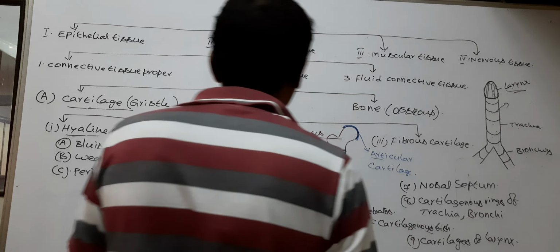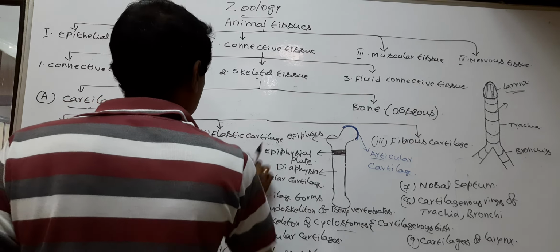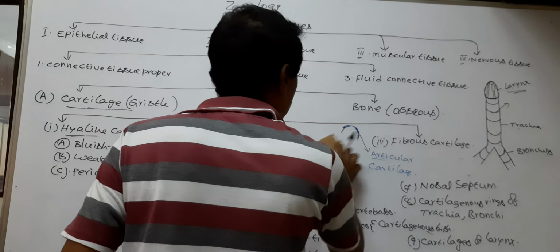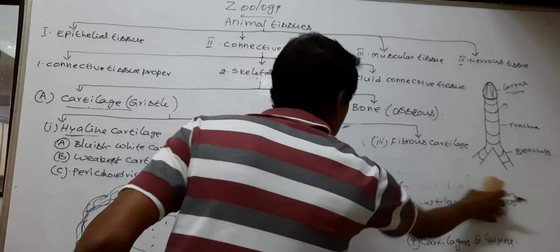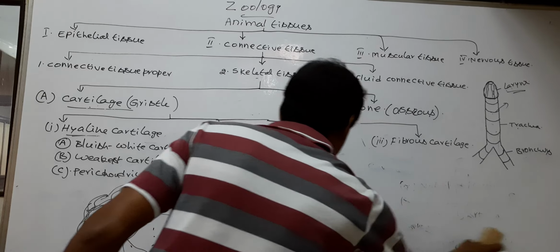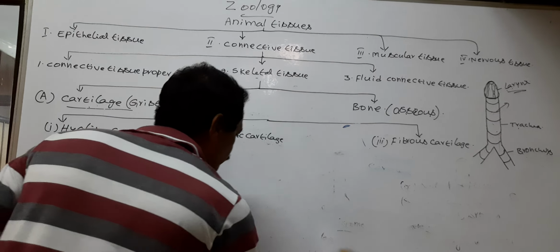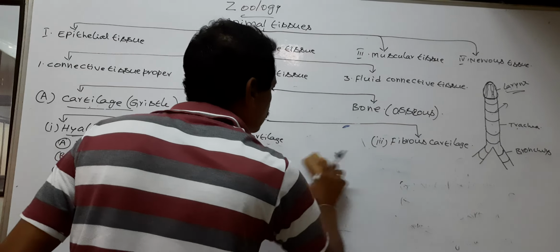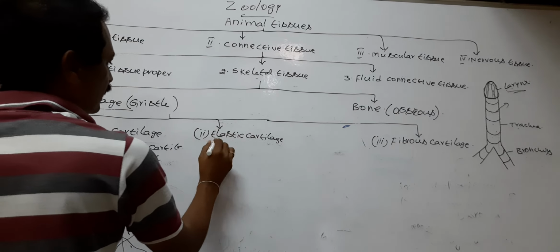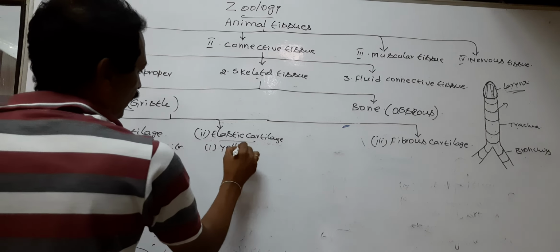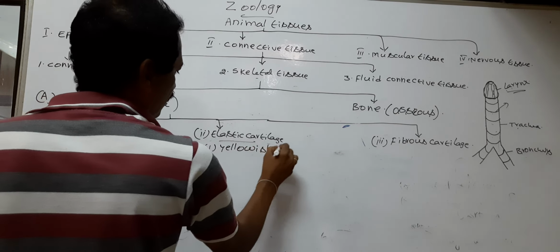Hyaline cartilage is the weakest cartilage. Next, elastic cartilage. Elastic cartilage is yellowish cartilage.